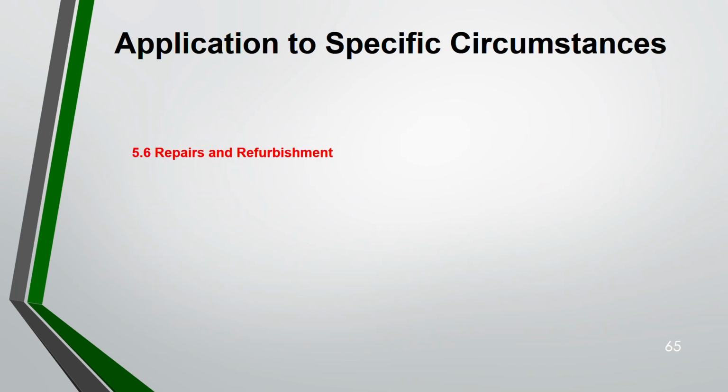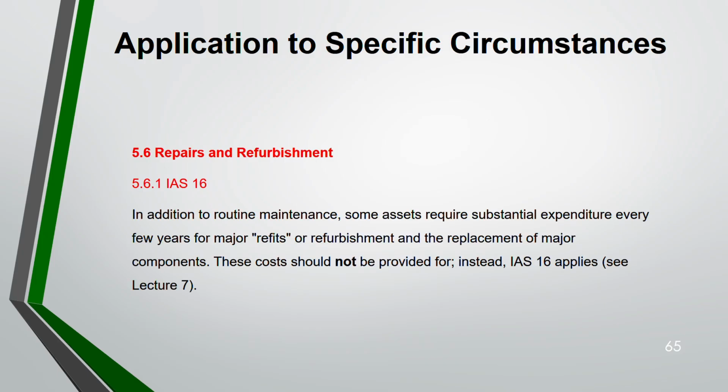Now, next, repairs and refurbishment, the 6th, and this is the last. First let us go to IAS 16. IAS 16 says that some assets need routine maintenance after every few years.